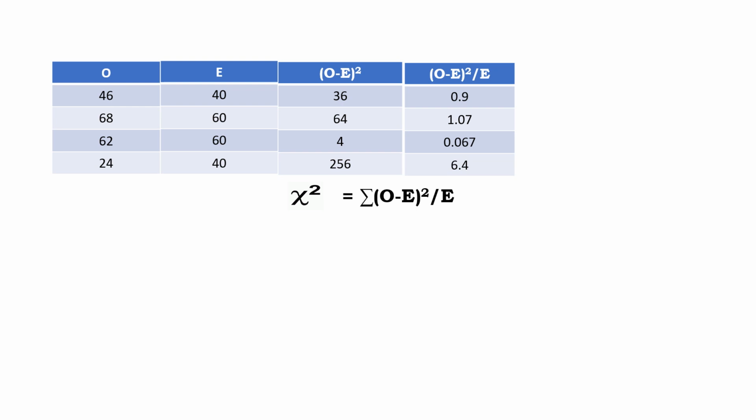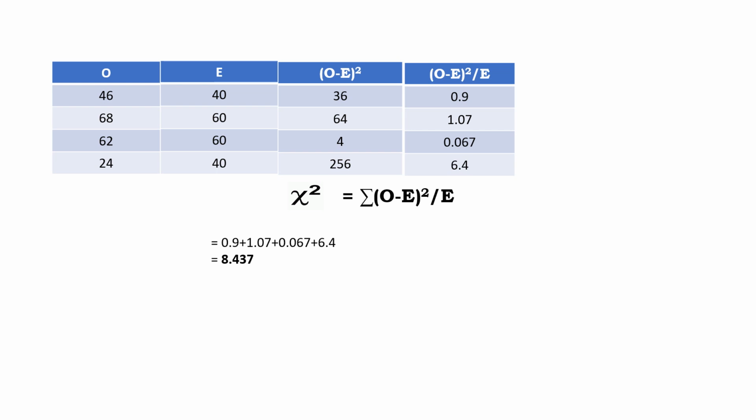So you are calculating your chi-square. You know that chi-square is equal to the sum of (O minus E) squared by E. You are summing up 0.9 plus 1.05 plus 0.067 plus 6.4, and you are getting 8.437. This is your calculated value of chi-square.